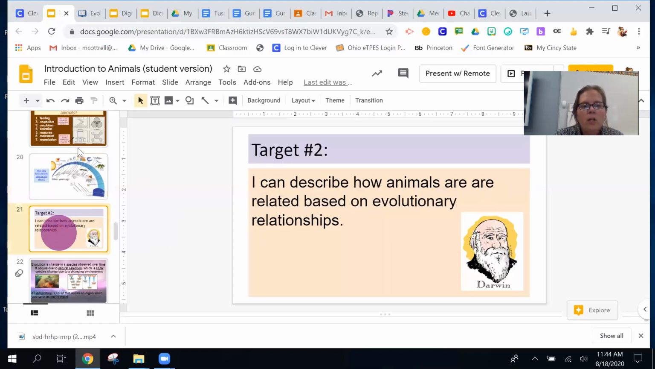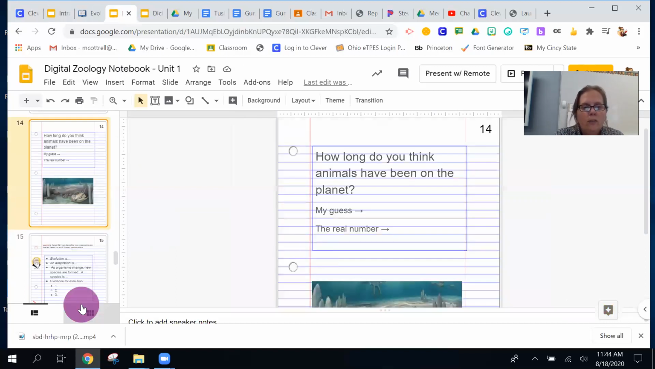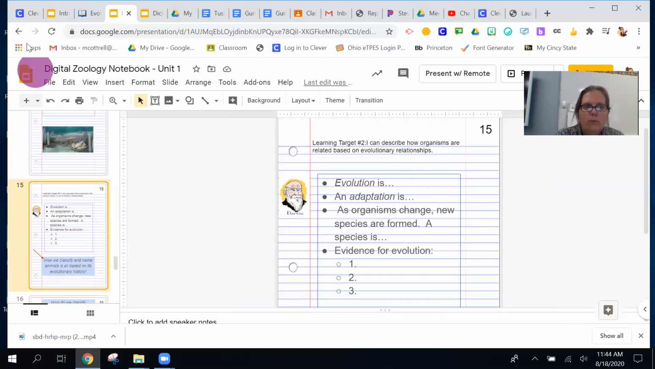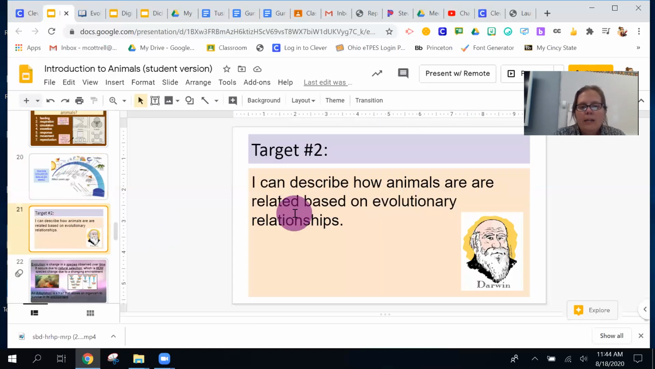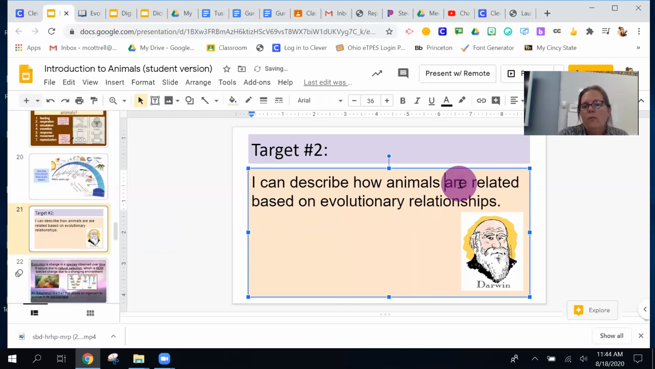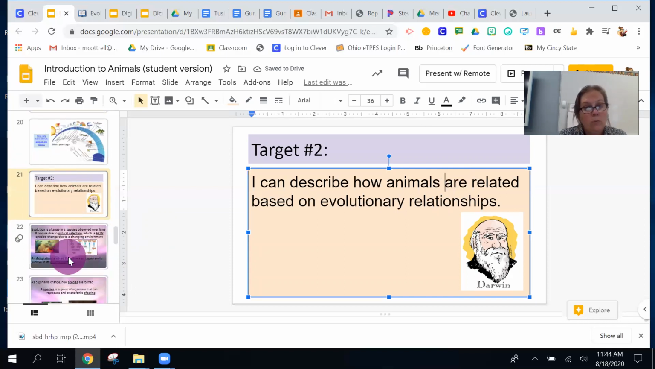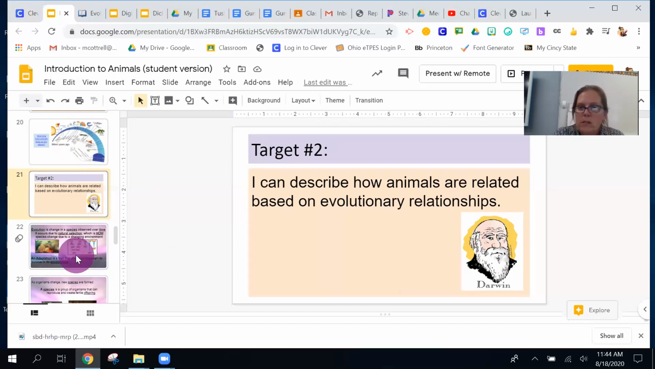All right, moving on, you will see target 2, and you will see on slide 15, we've got target 2: I can describe how animals are related based on evolutionary relationships. This is going to go over some stuff that you should have covered in biology, but maybe you didn't with the end of the year being screwy, or maybe you just forgot, maybe you fell asleep. Who knows? But it's a good review of evolution because that's how animals are classified. That's how they're named, that's how they're classified.